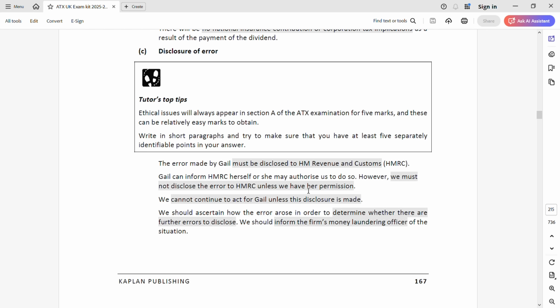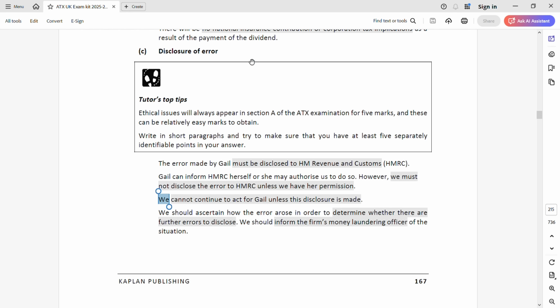But to build up the answer, check every ethical question. If you see, this is the structure, this is the layout. First, you have to disclose. Second, you can't disclose if you are not given the permission. Third, you cannot continue to act if they do not disclose. Fourth point, you have to see whether they have made any further errors. See how they have started. They are writing as we. This is how they are writing. Do not write your personal opinion there. I think it's unethical, or I think they should disclose because it's wrong.